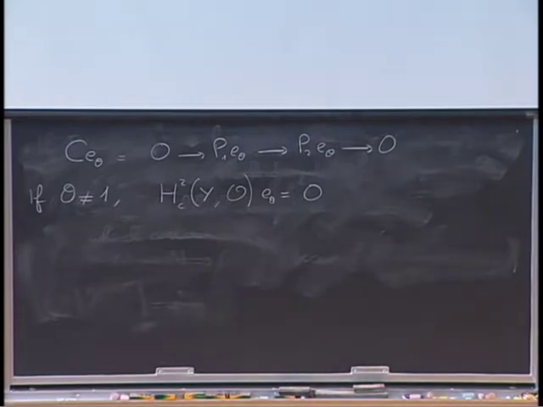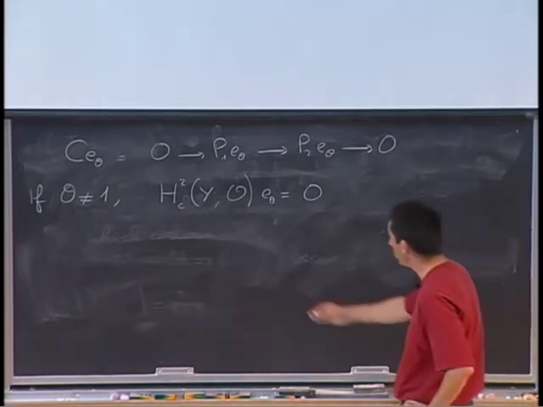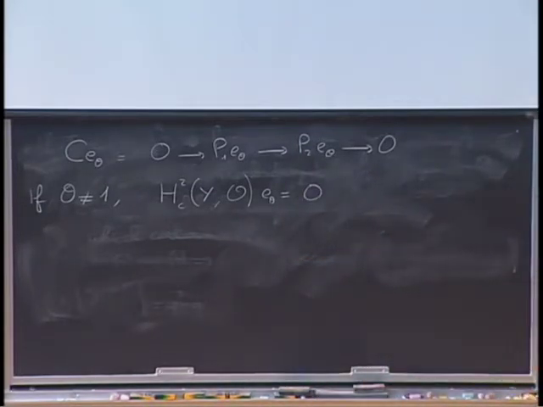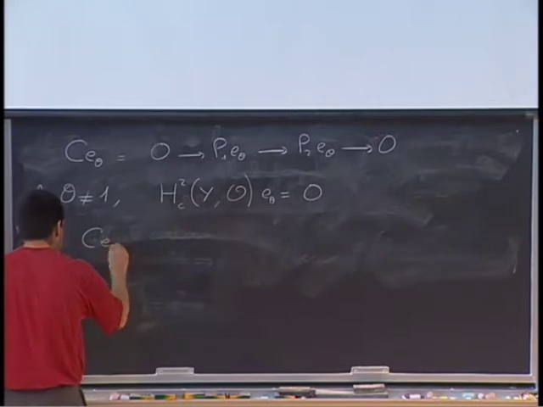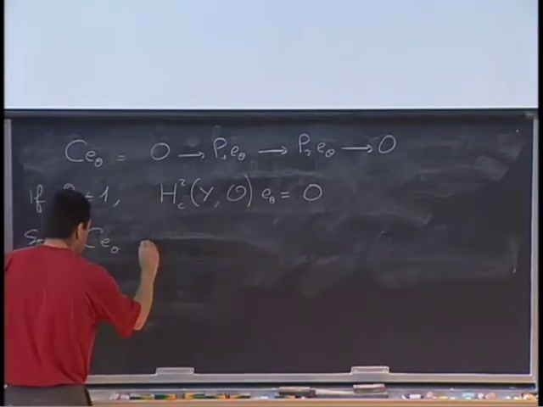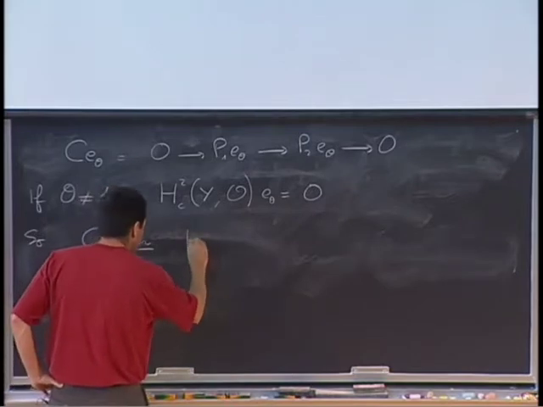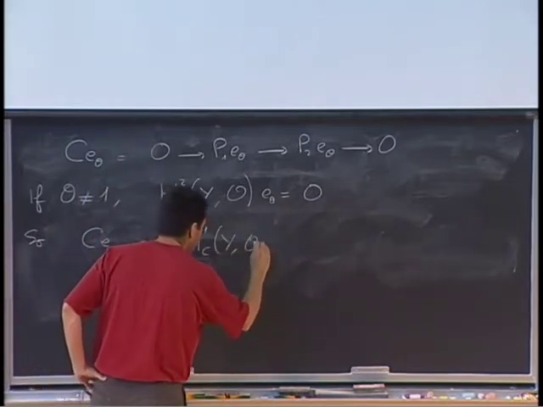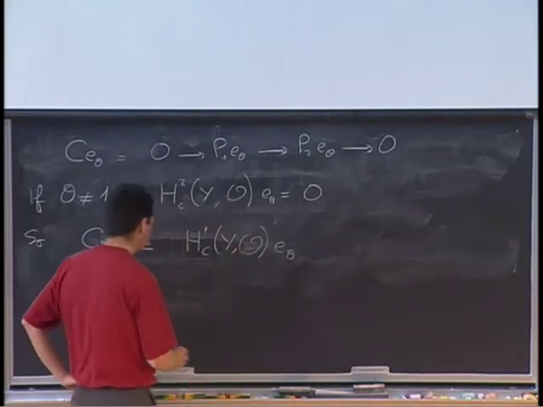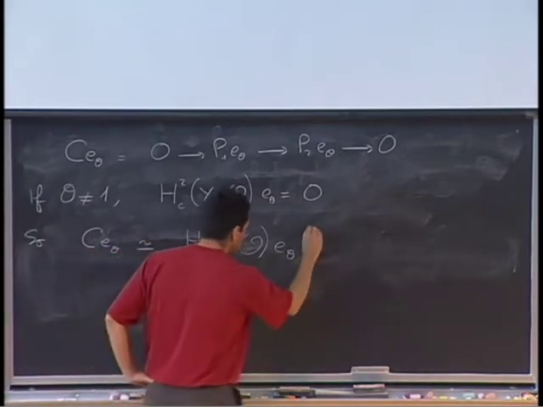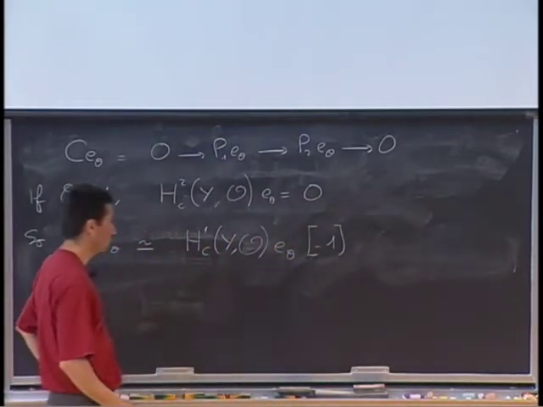Because as a module, this is just O with trivial action of G, trivial action of T. So it tells you in particular that the complex here is concentrated in 1 degree. So it is quasi-isomorphic just to the complex of the H1 and E theta, concentrated in degree 1. Okay, this is this module.